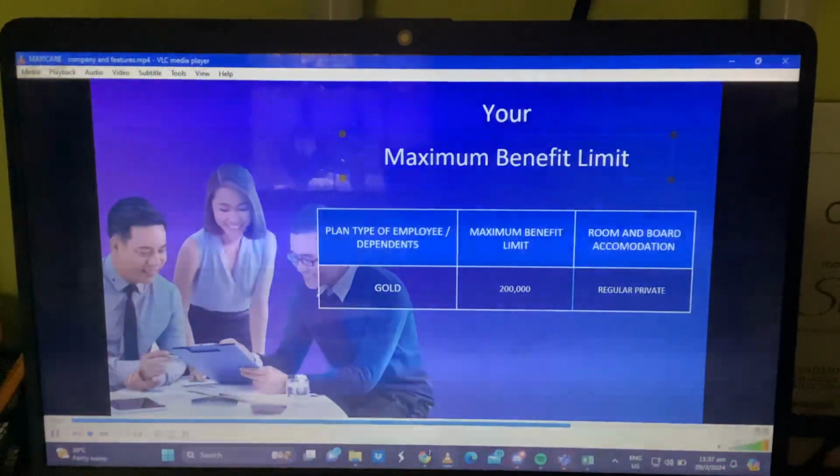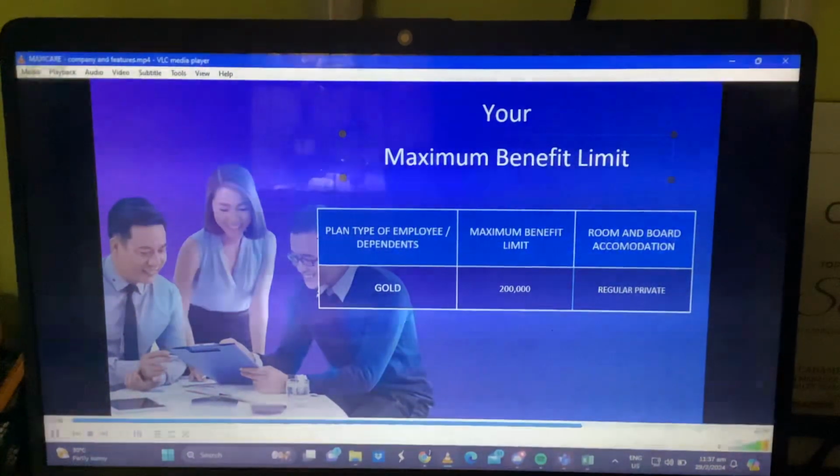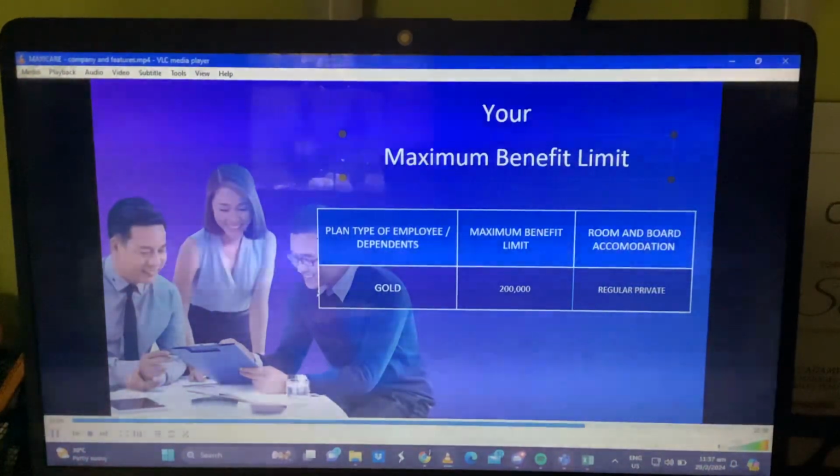Let's say, for example, you get an illness in your head, which is neuro, so that's 200,000 coverage. And then, in a few months after, sakit na po ang imong tiyan, that's another illness. So that's another 200,000 coverage. So that is the meaning of maximum benefit. Kada illness, covered ka 200,000. So it's not just one illness or two illness, as long as it arises from different illnesses. Okay? And then lastly is room and board accommodation. So sa Gold is regular private.